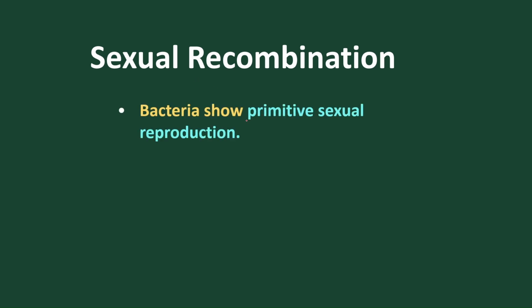Okay, let's start sexual reproduction. So here it is sexual recombination; it is not called sexual reproduction in the usual sense, because no gametes are involved. So bacterial sexual reproduction is primitive. Why? Because no gametes are involved. No gametes used. What happens?